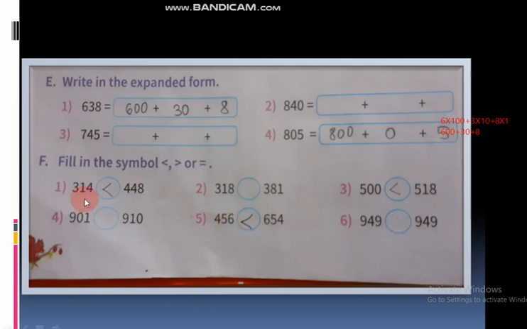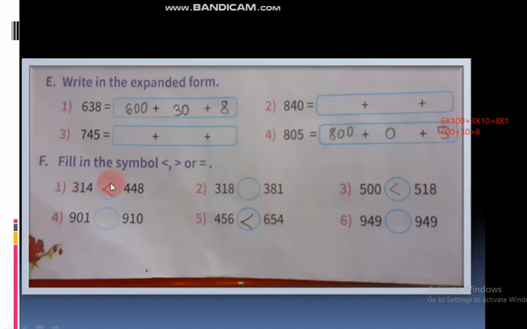Okay, see here, 314 and 448 are there. In these two numbers, which is the bigger number? 448 is the bigger number, and which is the smallest number? 314 is the smallest number.